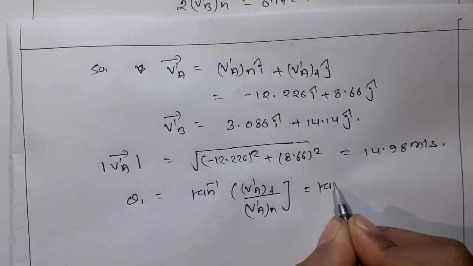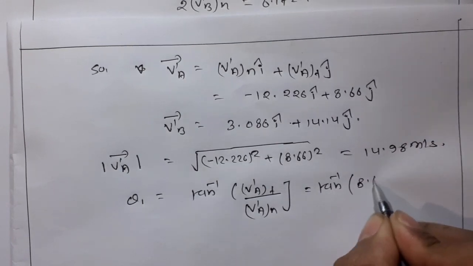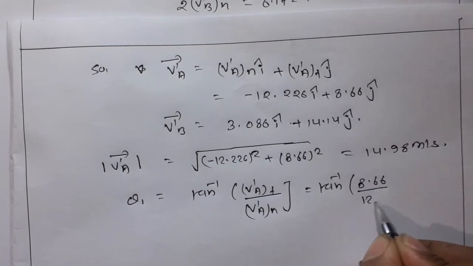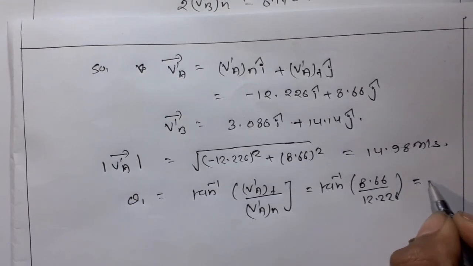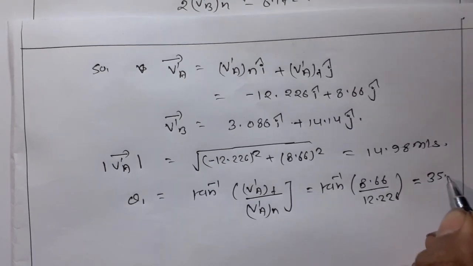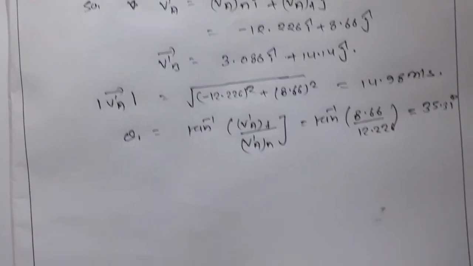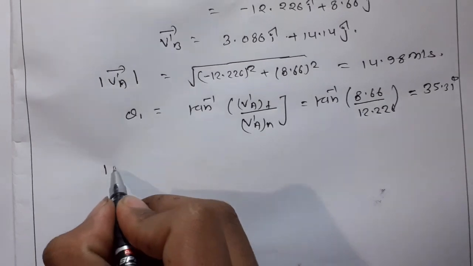This is tan inverse 8.66 upon 12.226. This is 35.31 degrees.